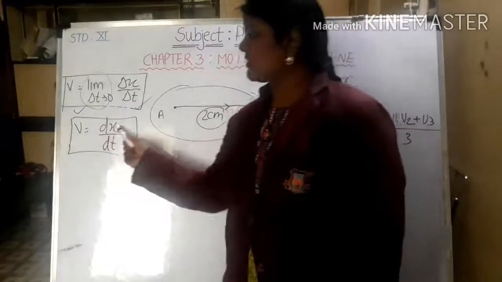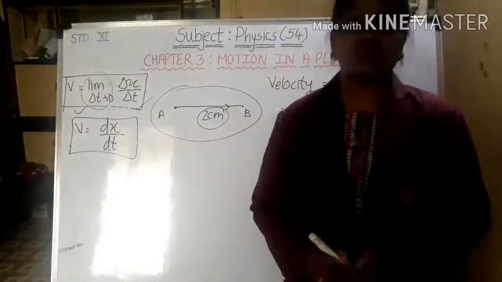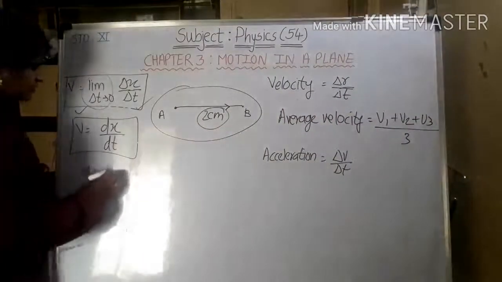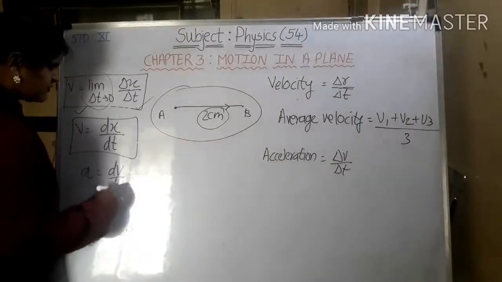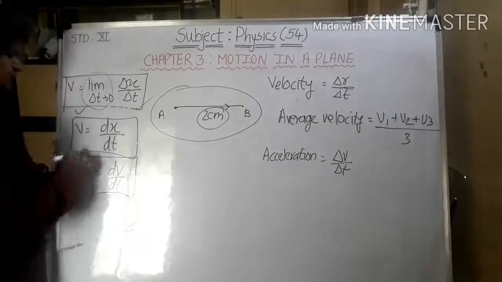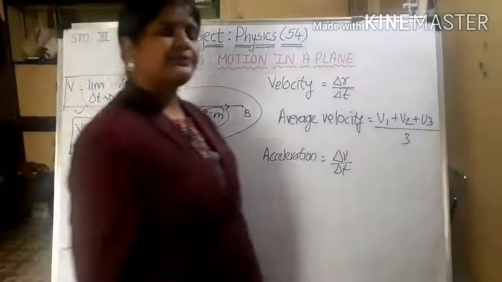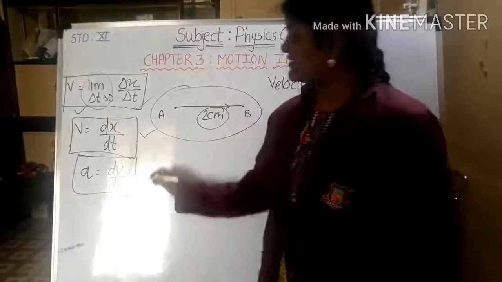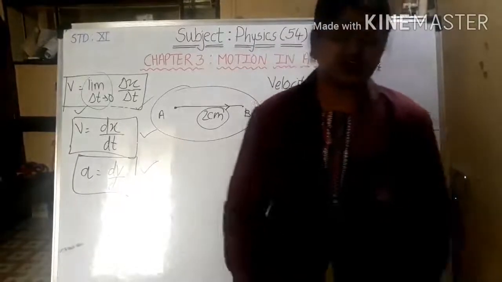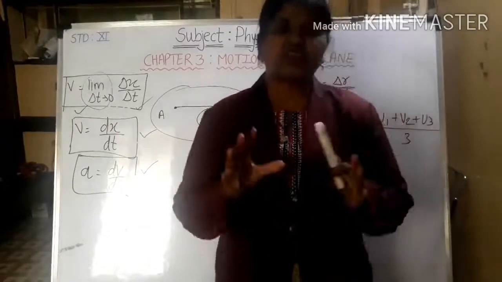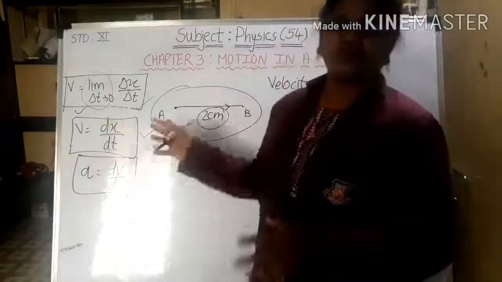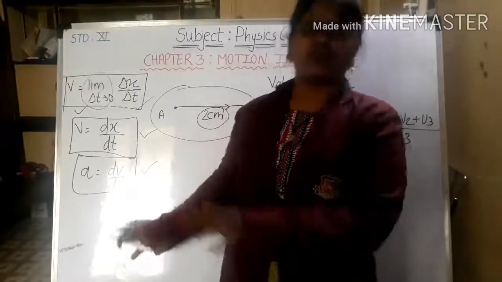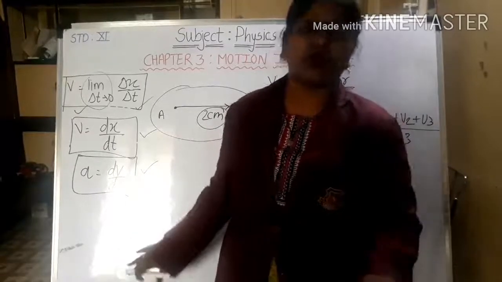So v is nothing but dx by dt. In the same way you can write acceleration. Suppose acceleration is a, it is change in velocity upon time, so that will be dv by dt. So these are instantaneous velocity and instantaneous acceleration. Now I am considering that you all have come to know these concepts, which are actually a deleted part, but you have to know this concept. So I have told you all about it.